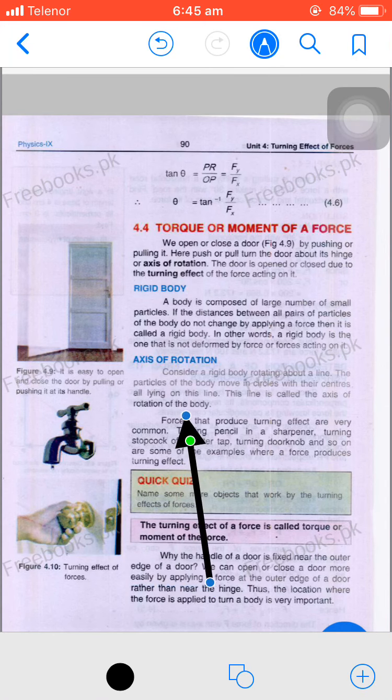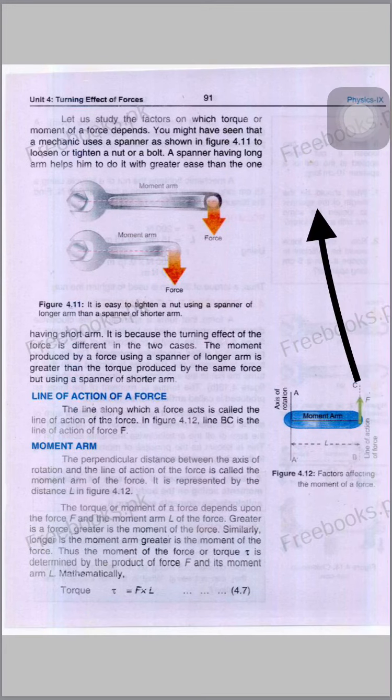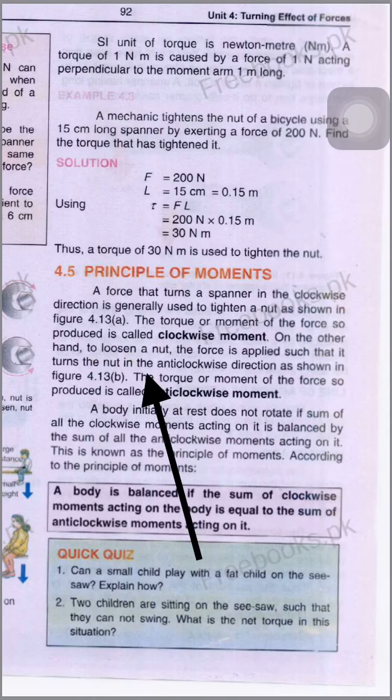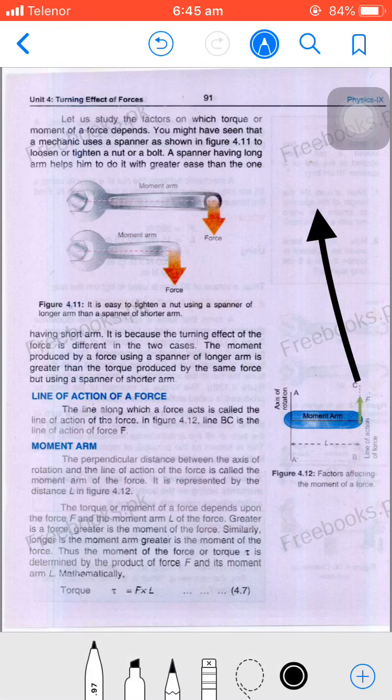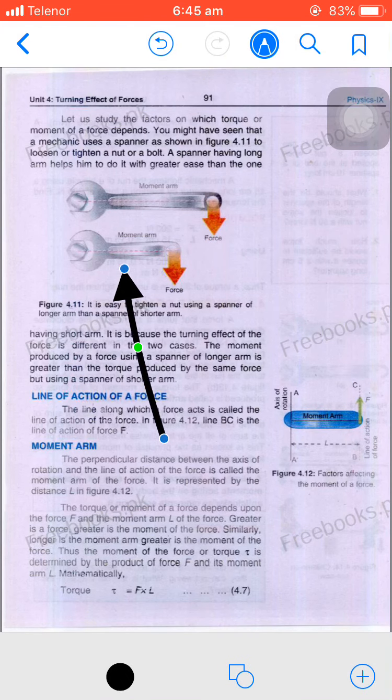Now first of all the rigid body from here to here, then axis of rotation, then torque. The turning effect of a force is called the torque or moment of the force. Okay, now we are defining it. You have all the other details of the examples of torque. You can take any one of them.